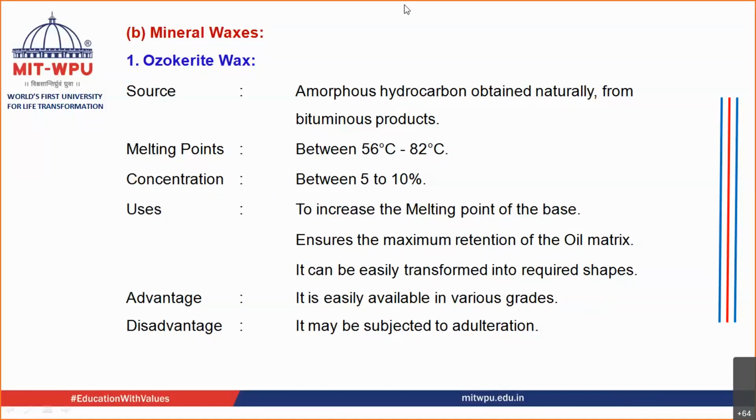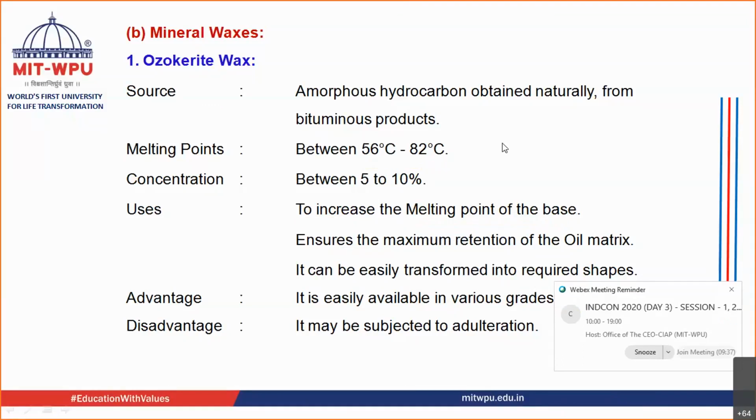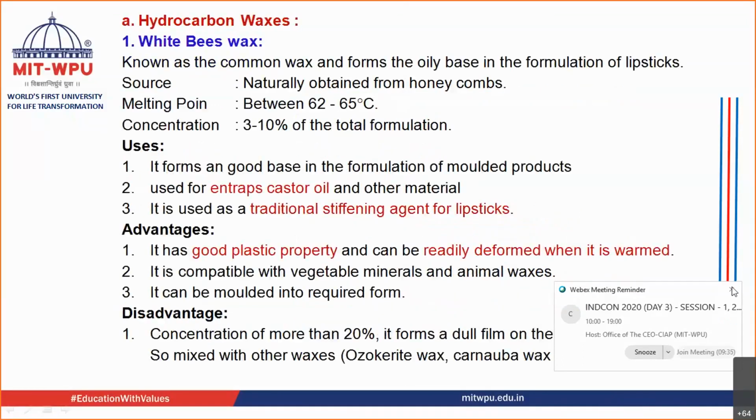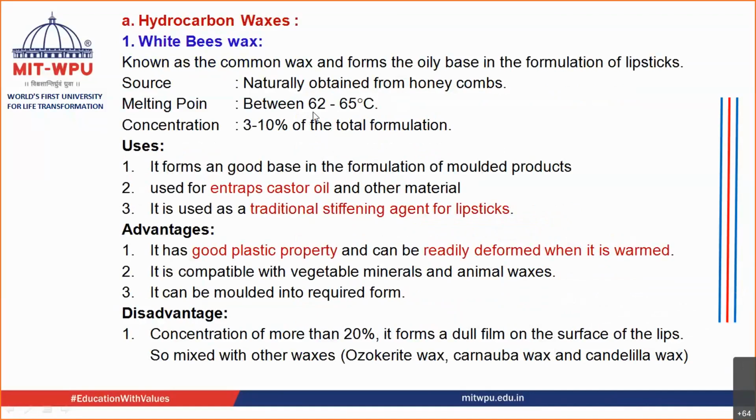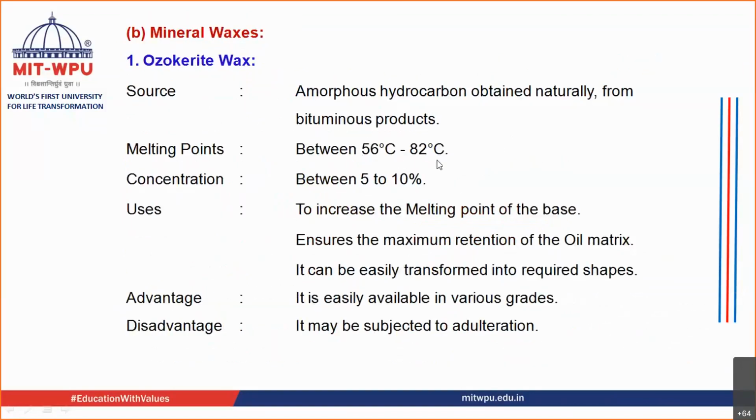The uses of ozokerite wax, how it is used in your lipstick or in other formulations also: it increases the melting point of the base because its melting point is 56 to 82. If you have seen the melting point of the earlier one, it was near about 62 to 65 degrees Celsius, whereas this is 56 to 82 degrees Celsius.